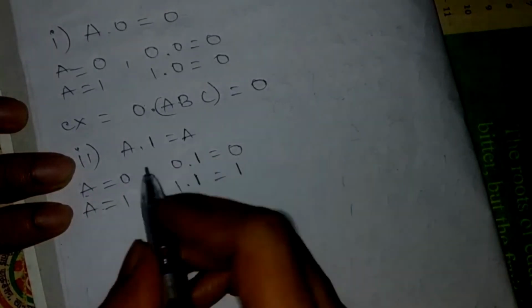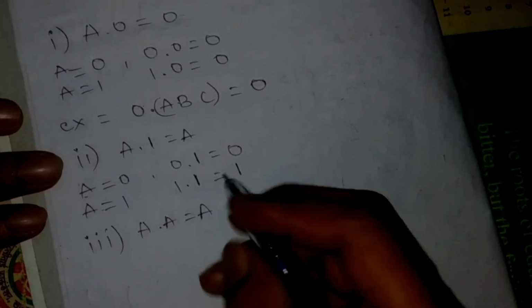Next, coming to the third one, that is A dot A equal to A. It means if a variable is ANDed with itself, we get the same variable as the result. Suppose A equal to 0. 0 dot 0 is nothing but 0. When A equal to 1, 1 dot 1 equal to 1. So these are the results we get from this.